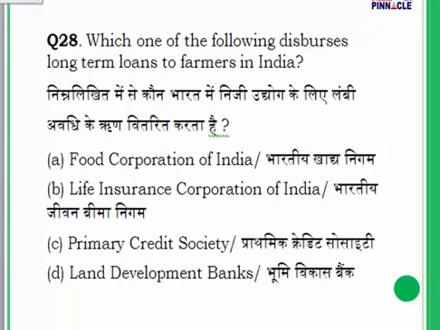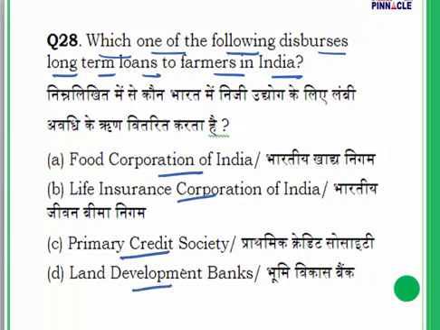Question number 28. Which one of the following disburses long-term loans to farmers in India? That is my question number 28. Now we need to understand this. Our options are Food Corporation of India, Life Insurance Corporation of India, Primary Credit Society and Land Development Banks. These are the options available to us.